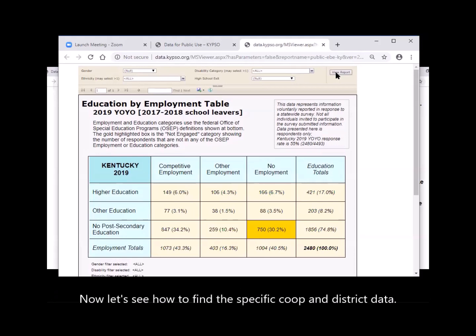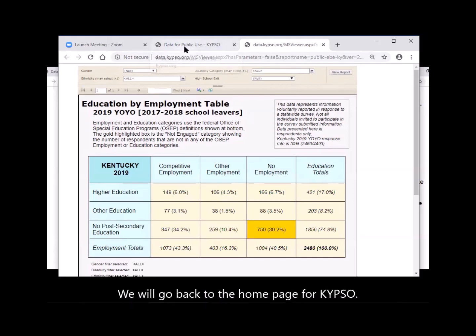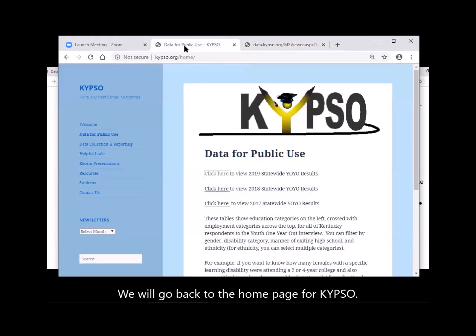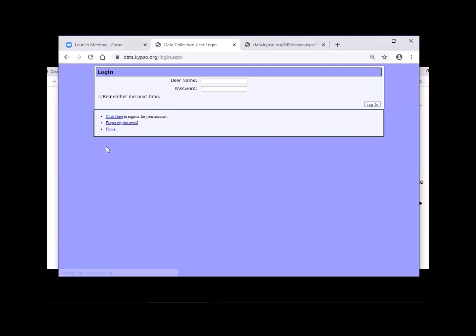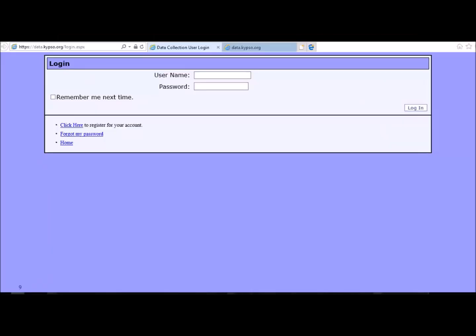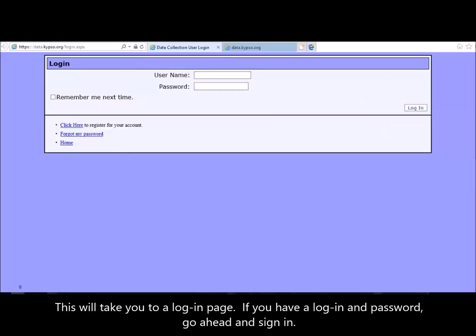Now let's see how to find the specific co-op and district data. We will go back to the home page for KIPSO. Maneuver your mouse to the left column and click on Data Collection and Reporting. This will take you to the login page. If you have a login and password, go ahead and sign in.